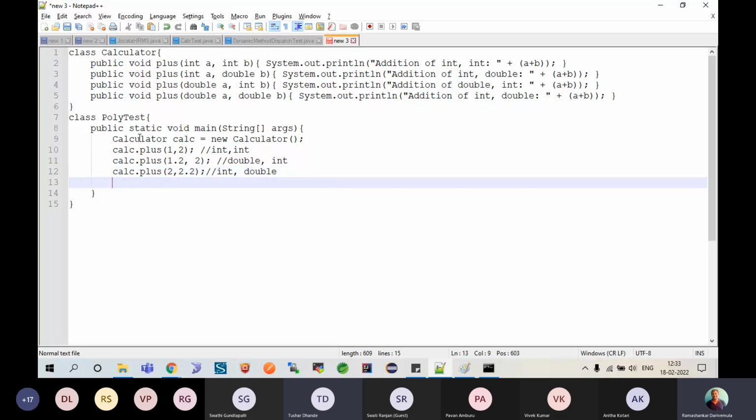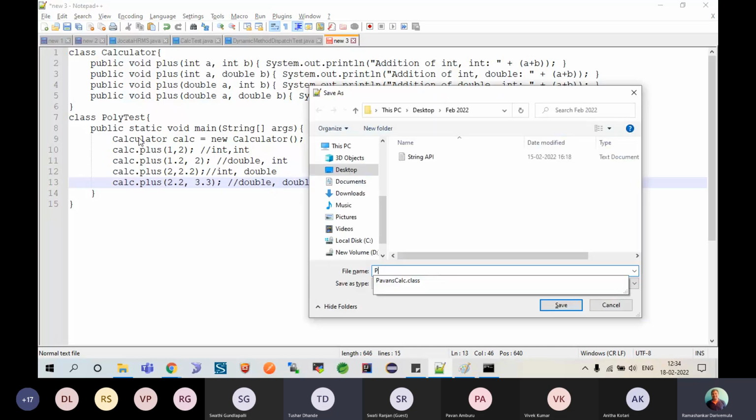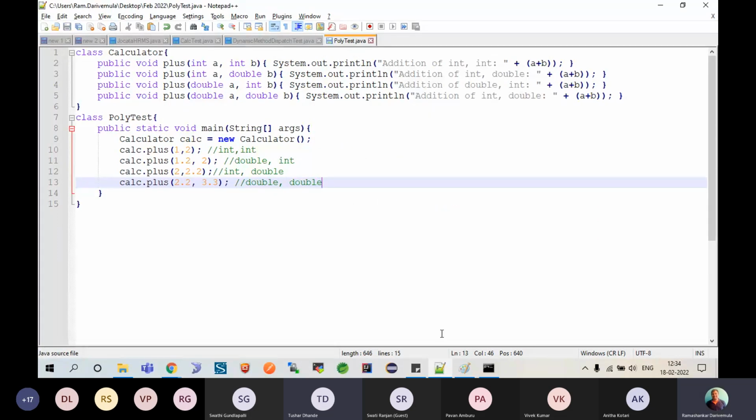And finally I will say calc.plus of 2.2 comma 3.3, which is basically double comma double. Okay, Control S, PolyTest. Try to save this Java file. Pretty simple example, right? There is nothing much.